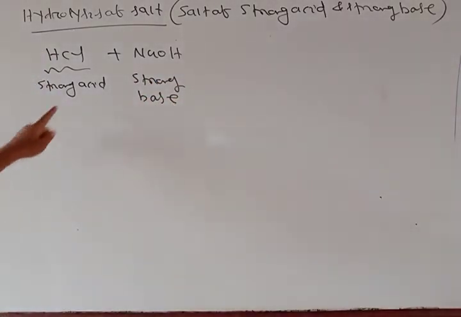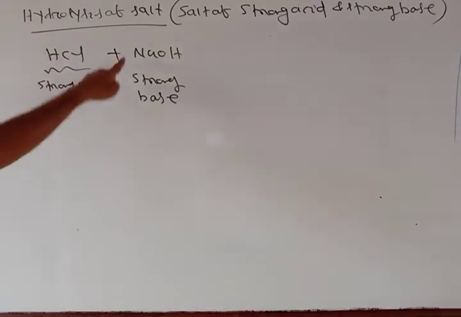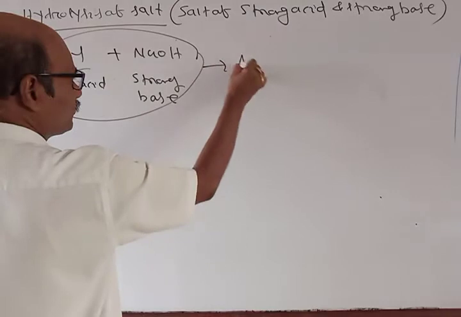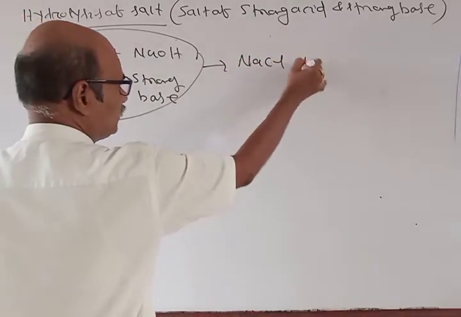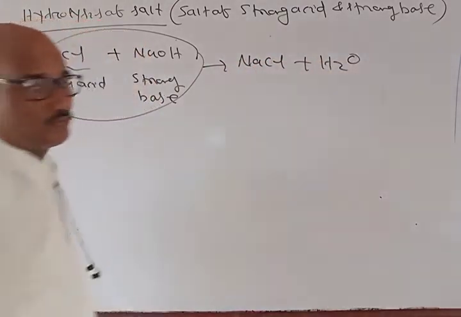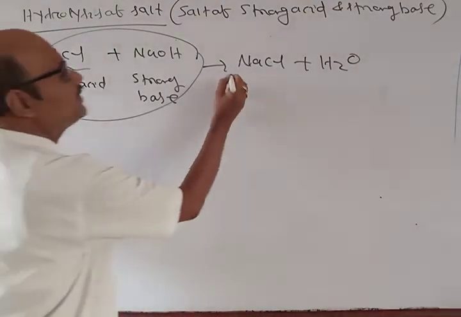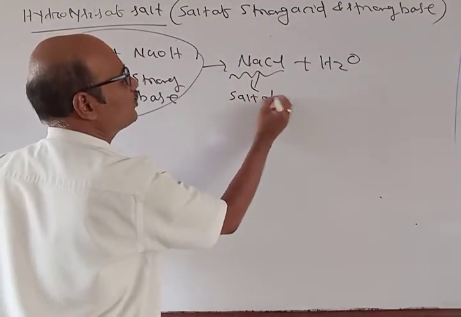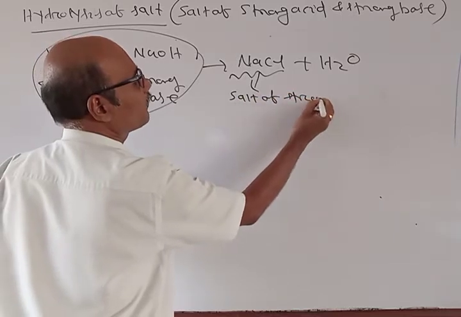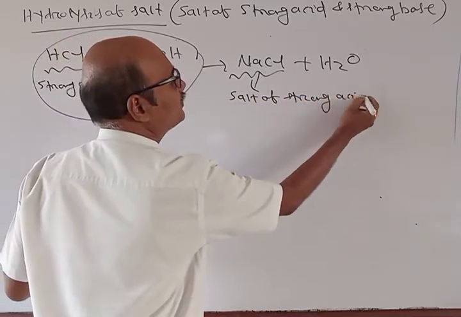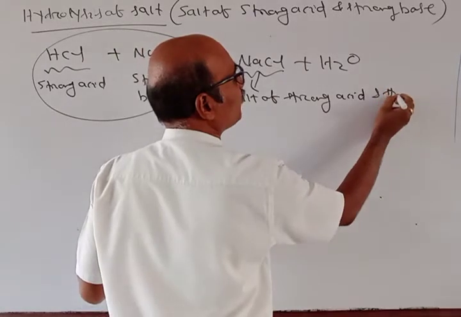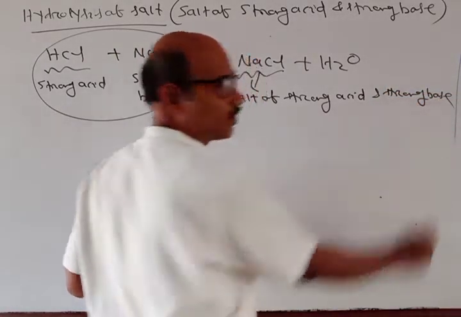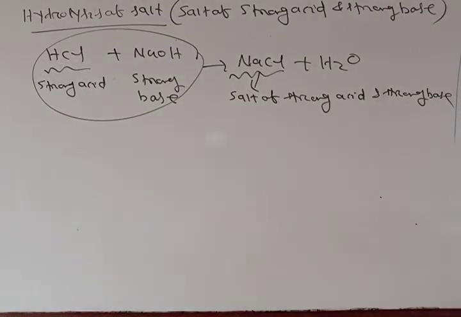So when strong acid HCl and strong base NaOH combine, I get NaCl and water. Here NaCl is a salt of strong acid and strong base.